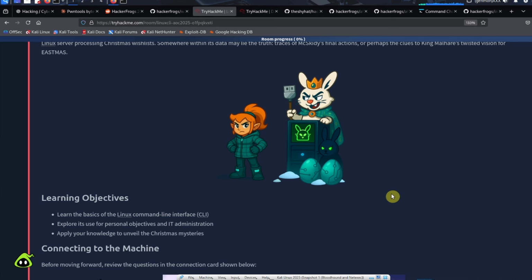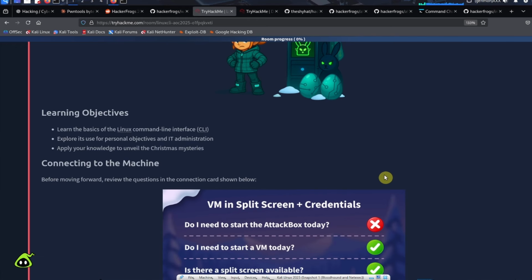It's these rabbits who are trying to take over Christmas and make it Easter. I'm not completely sure. So what's going on for today's learning objectives? Learn the basics of the Linux command line interface, CLI, explore its use for personal objectives in IT administration, and apply your knowledge to unveil the Christmas mysteries.